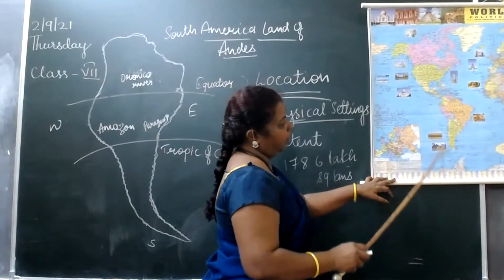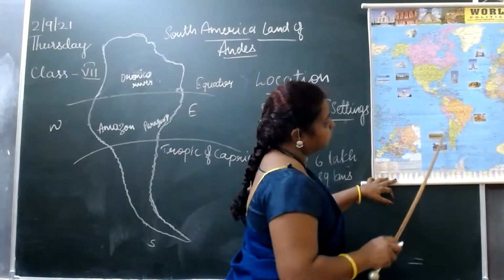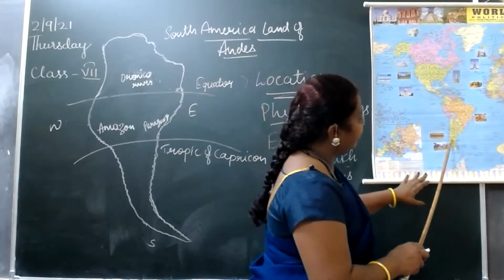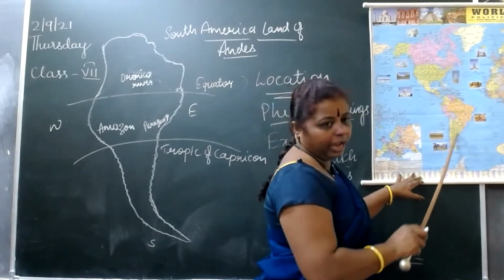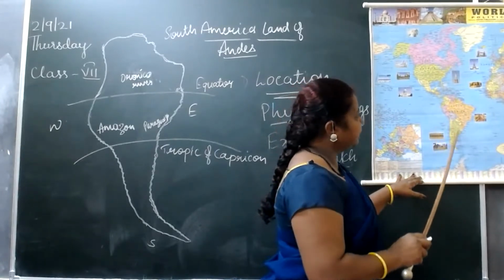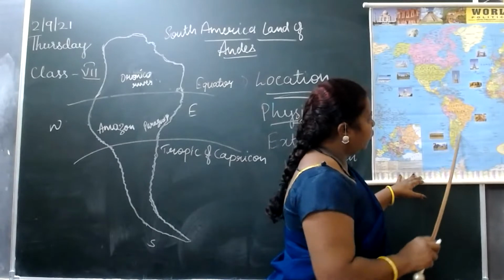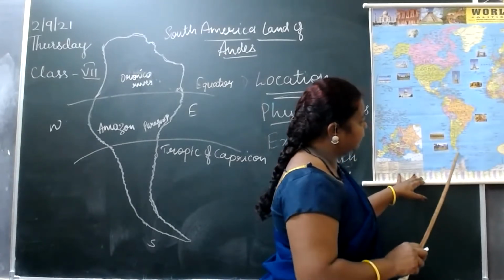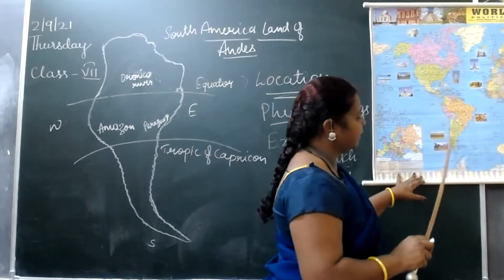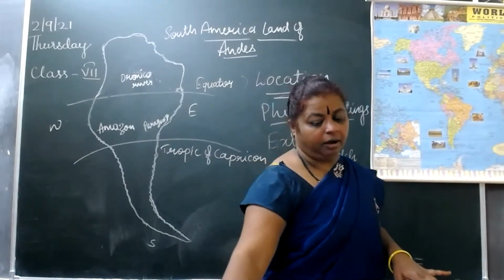All the other areas are covered by coastline, in the southern part of South America.